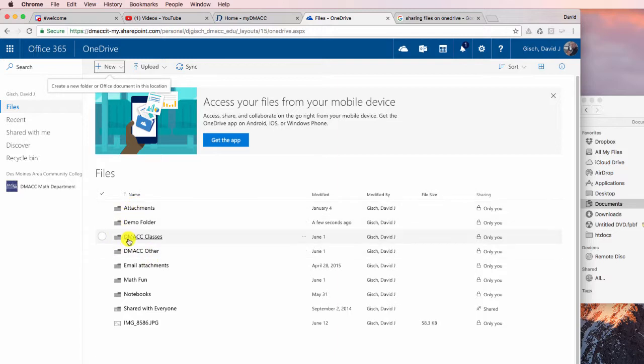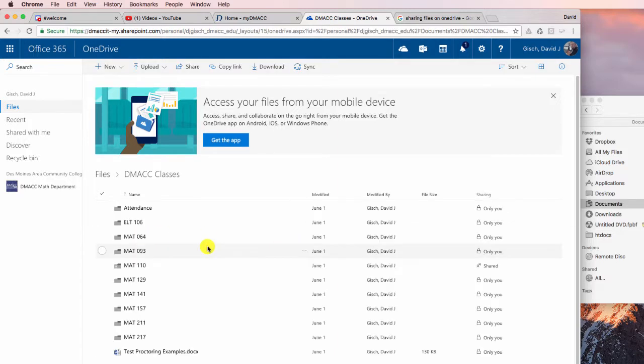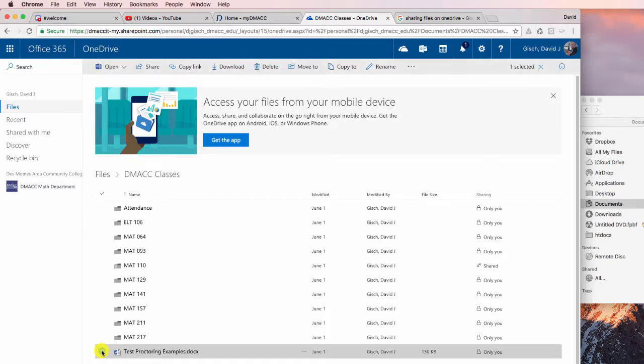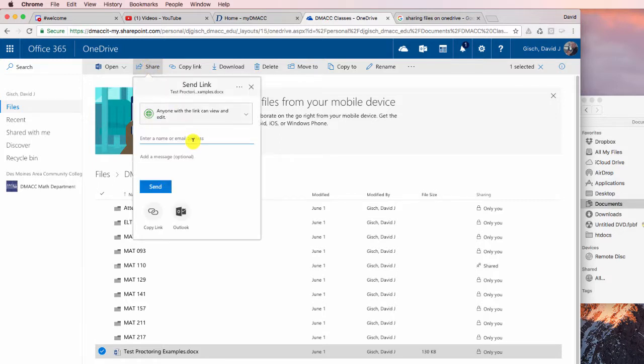So let's say I go into here, DMAT classes, got all sorts of stuff. And here's a test proctoring form. And let's say I want to share that with some other people. So I could click on that item, right? I've got it selected, and I could go up here to share. There it is. And so, share.